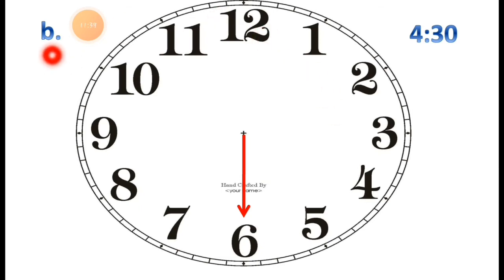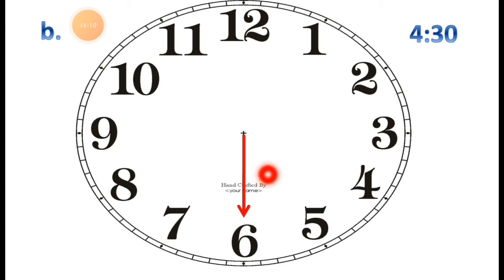Now question number B, and the given time is 4:30. The time is already given and it is 4:30. So exactly, the minute hand is drawn pointing to 6. You can check this, the minute hand is drawn and it is pointing to 6. It shows 30 minutes. Now you can see the hour is 4.